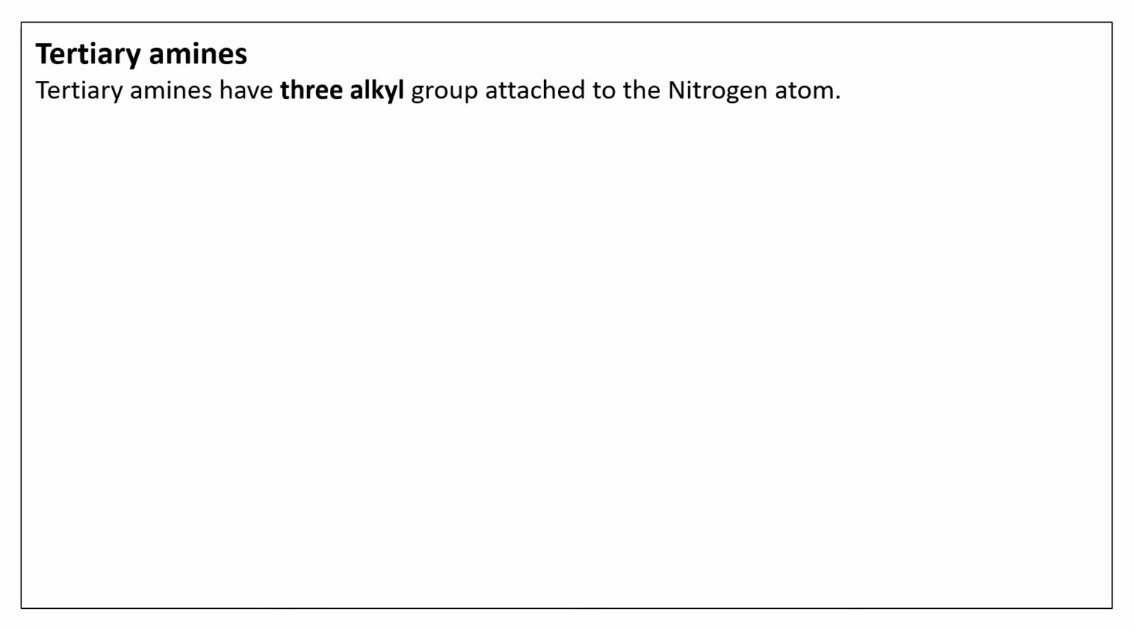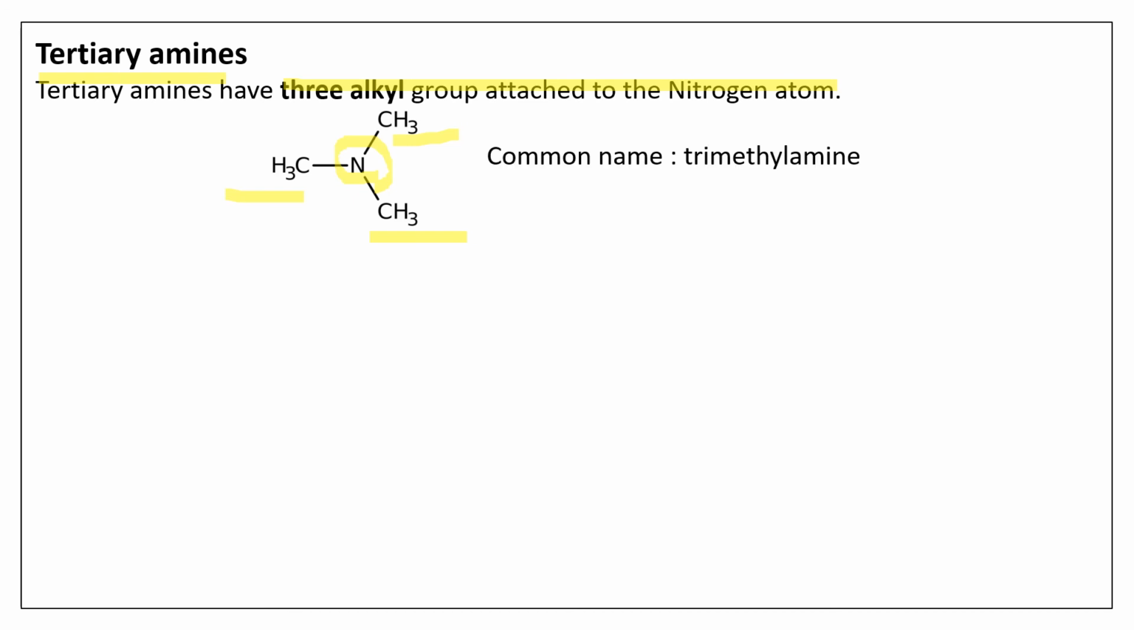So moving on to the tertiary amines, the tertiary aliphatic amines IUPAC naming. You know that tertiary amines have 3 alkyl groups attached to the nitrogen atom, right? So here is a nitrogen atom to which there are 3 methyl groups directly attached. Hence this compound is a tertiary amine, right? So how do we name this in common name?